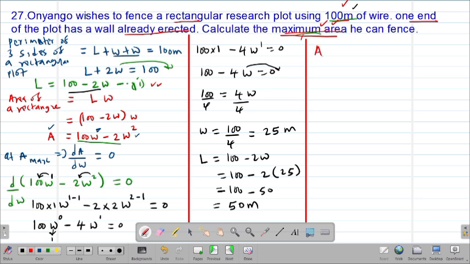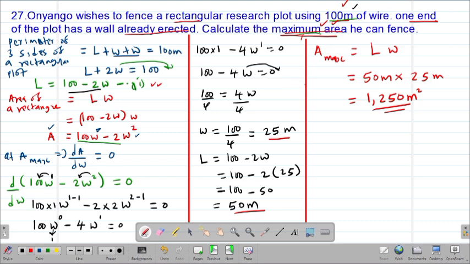So at a maximum, we are going to have length multiplied by width, which will be equal to our length, 50 meters, multiplied by our width, 25 meters. You take 50 multiplied by 25, your calculator will give you 1,250 square meters. Therefore, this was the maximum possible area that he can fence.